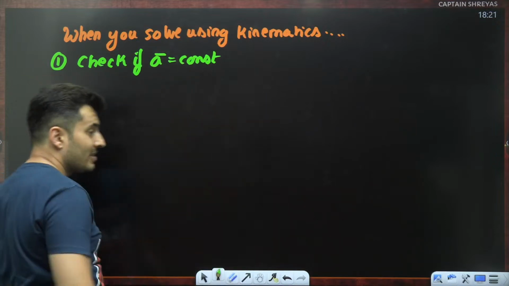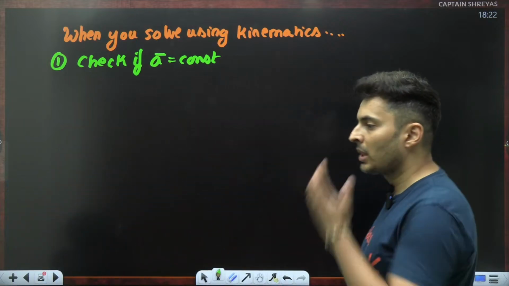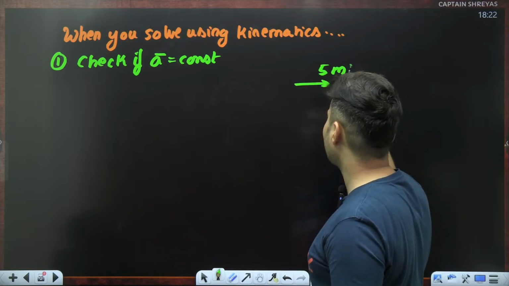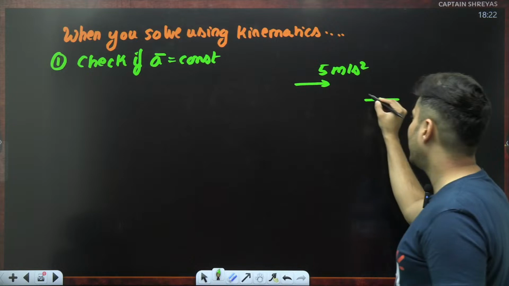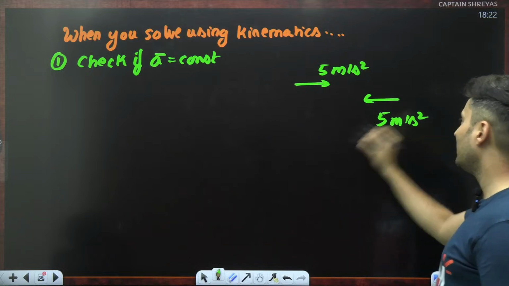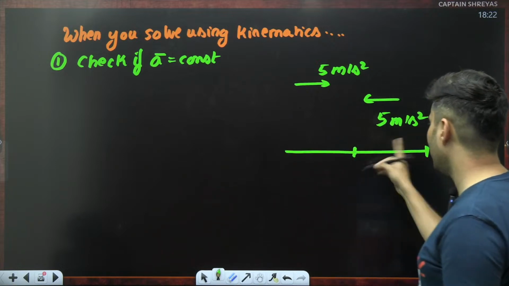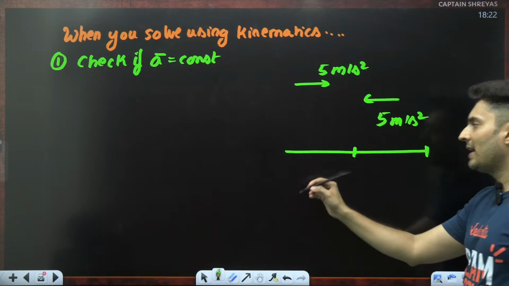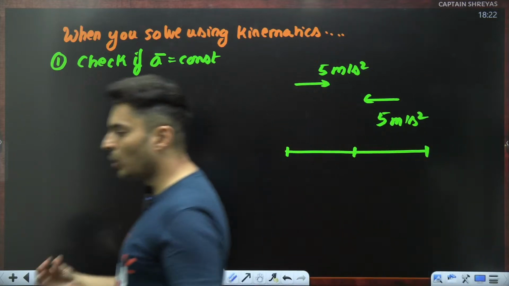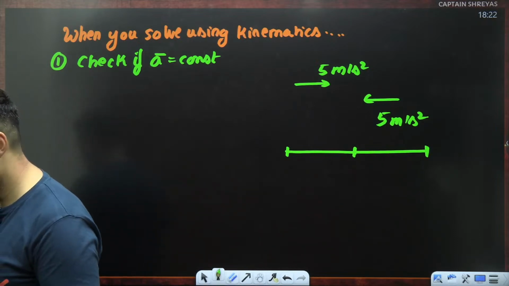Sometimes it looks like the acceleration is constant, but it is not. For example, I have seen a problem where a body is accelerating at 5 meters per second square like this, and then after some time the acceleration changes direction to 5 meters per second square like this. So from here to here it is different, from here to here it is different. So as a whole, for that entire motion, will you say that the acceleration is constant?